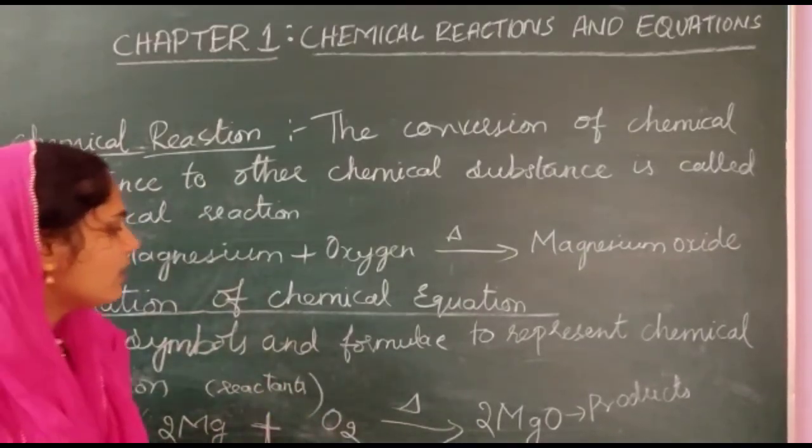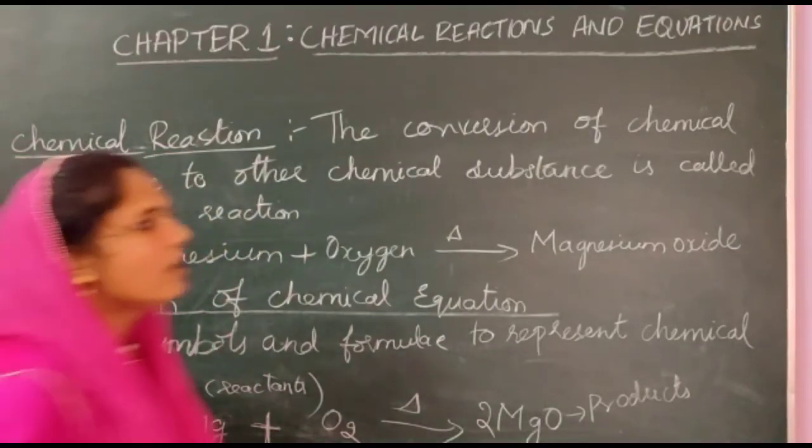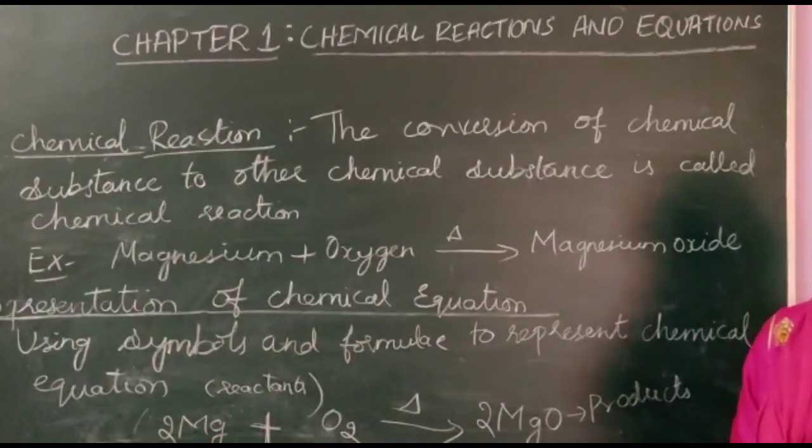Reactants are combined to form what? Products. This is about chemical reaction and representation of chemical equation.